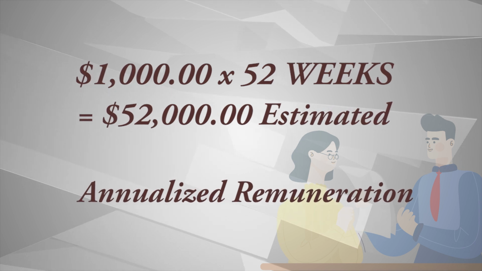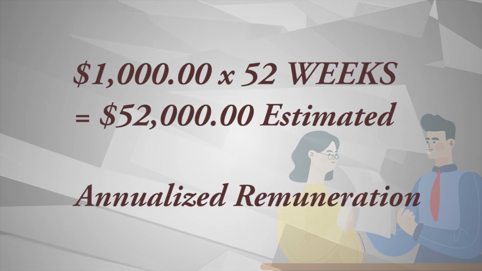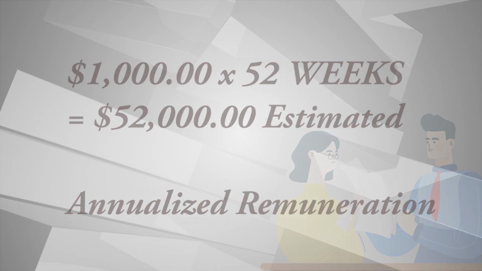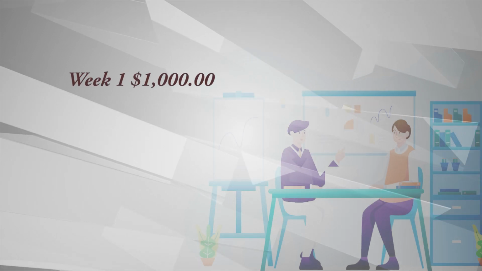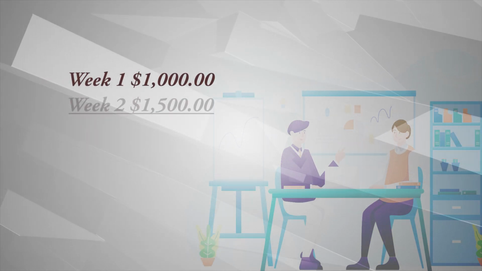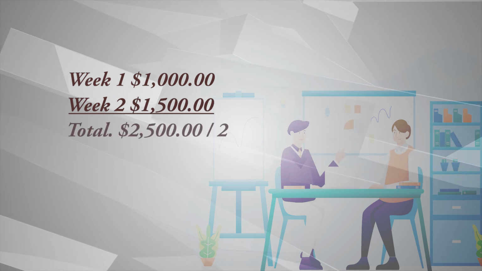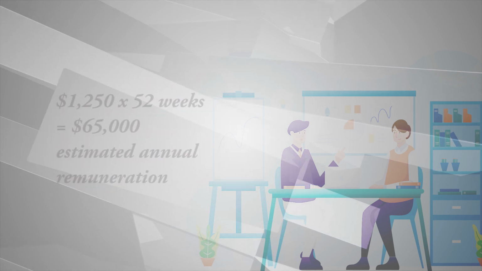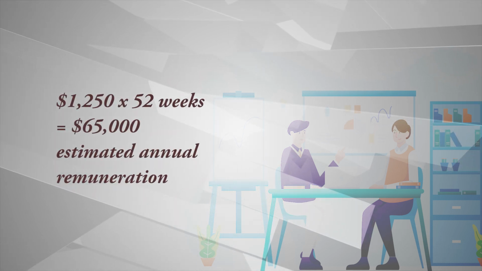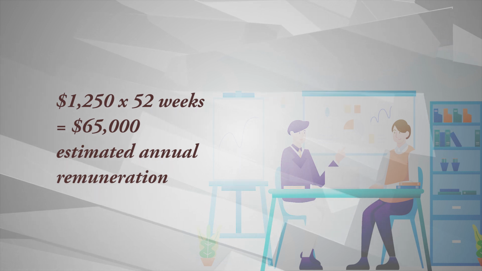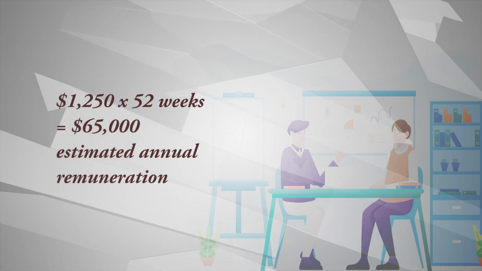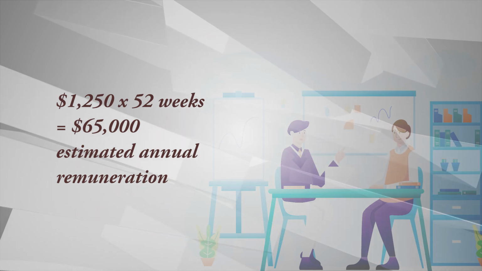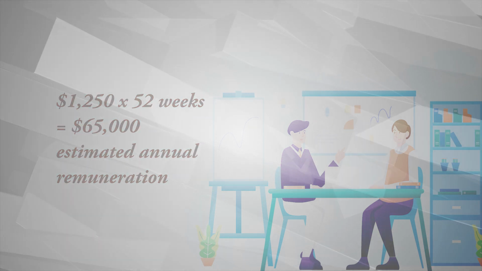If a person's salary fluctuates, then we simply determine the average and use that average to calculate the value for the estimated annualized remuneration. For example, if a person is paid $1,000 in week 1 and $1,500 in week 2, then his average remuneration is $1,250, which is then multiplied by 52 weeks to give us an estimated annual level of remuneration of $65,000. This is the amount which would be taxed in the progressive tax bands to get the total annual tax.